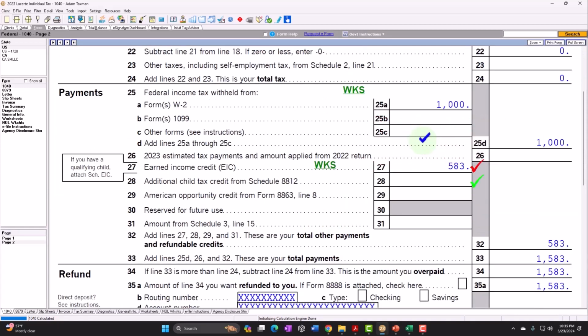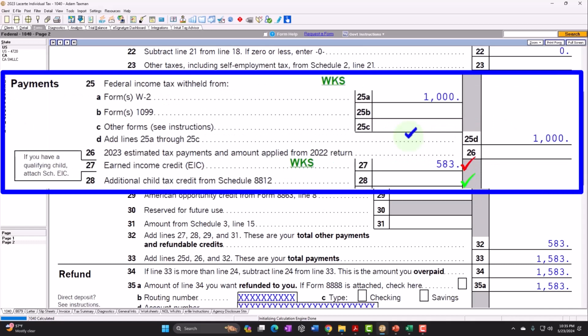Now, sometimes that will happen if, for example, you worked for part of the year, because then they would have over withheld on the W-2s, annualizing your income, and you have to withhold more given the annual income. And then you only ended up earning $10,000, right? So they over withheld. So that's one reason why you'd still want to file the return, even if possibly you're not required to.